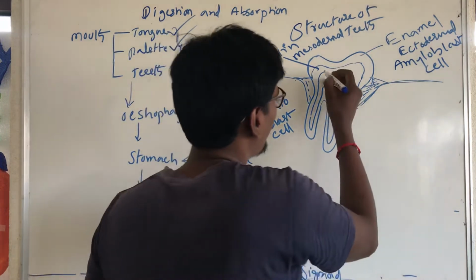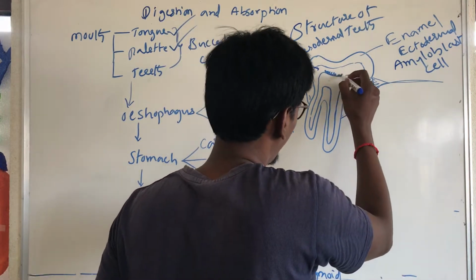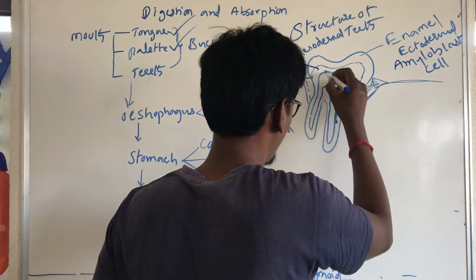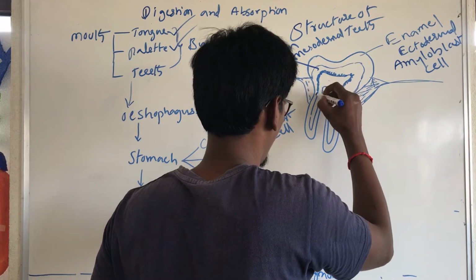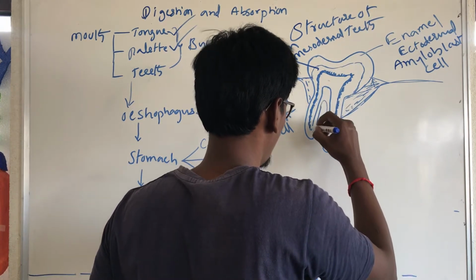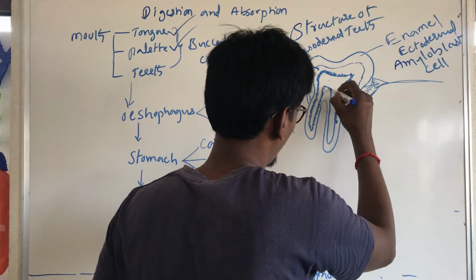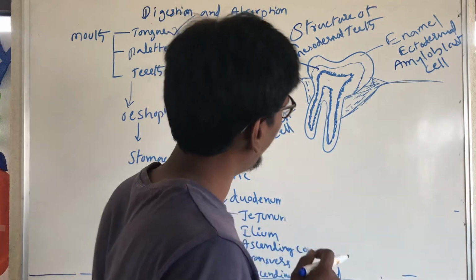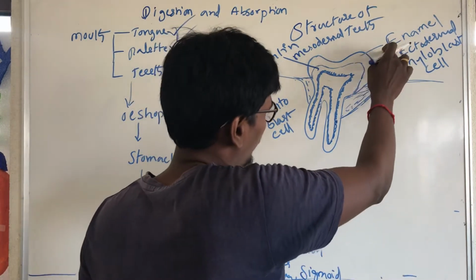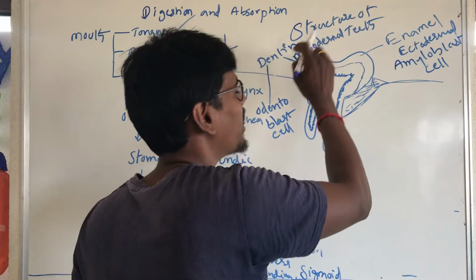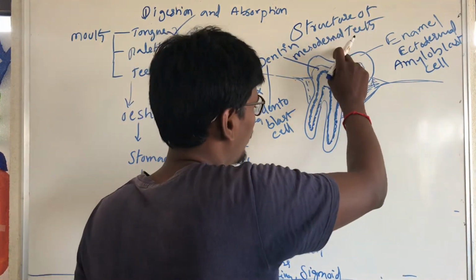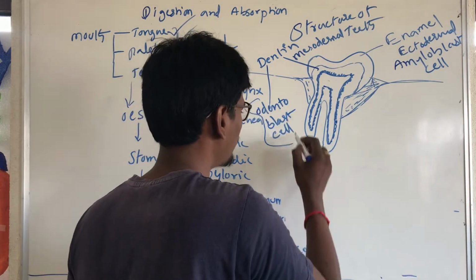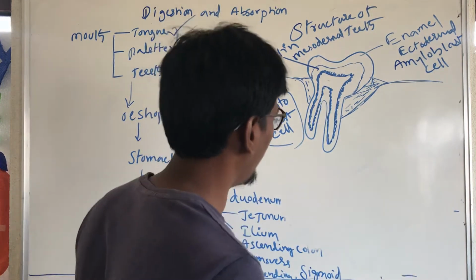Here the odontoblast cells form a lining. The white and shiny part is called enamel. Next, beside it is dentin, derived from mesoderm, formed by odontoblast cells.